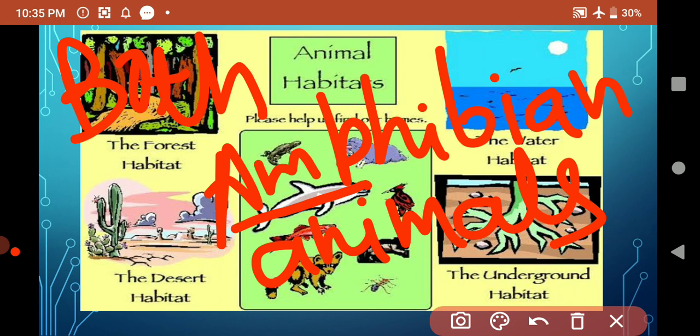Amphibian animals have lungs to breathe on land and they have gills and skin pores to breathe in water. So, amphibian animals are able to survive in water and on land. Have you seen a frog? A frog can live in both places. Frog, toad, salamander can live in both places, on land and in water. So, such types of animals are called what? Amphibian animals.